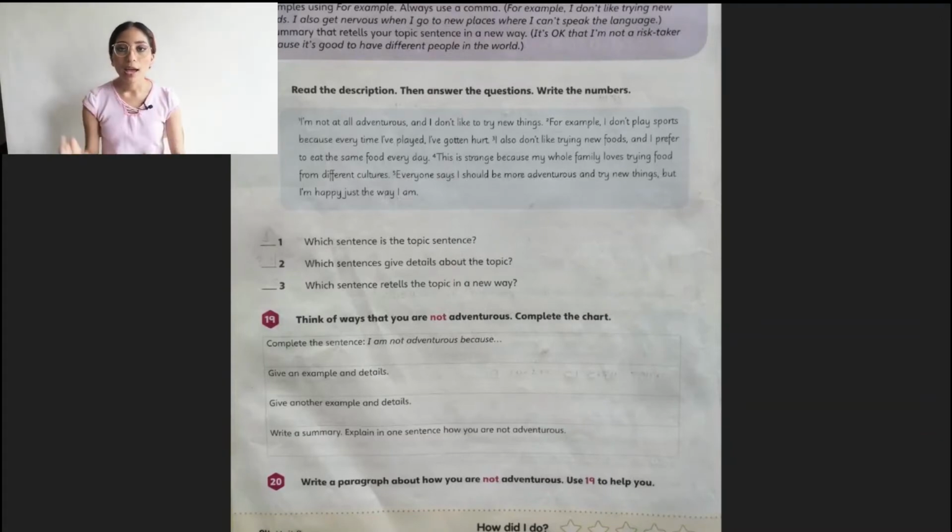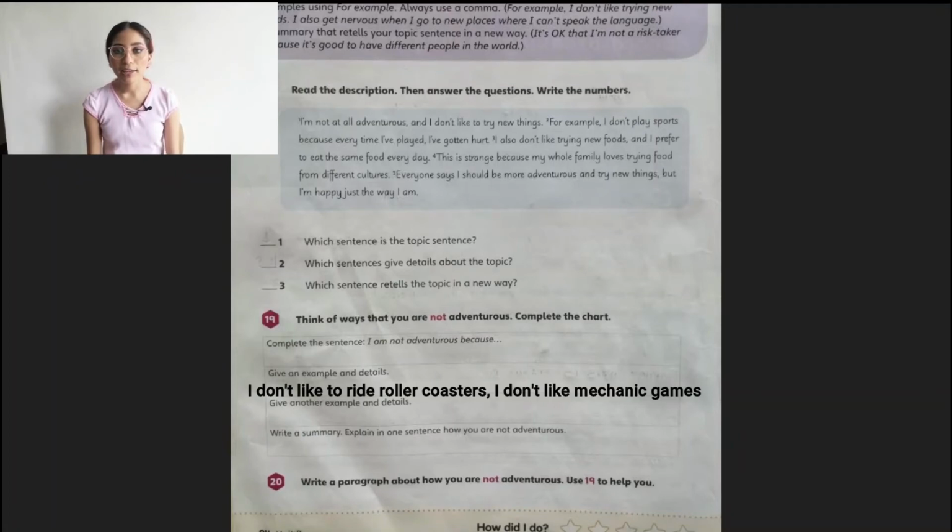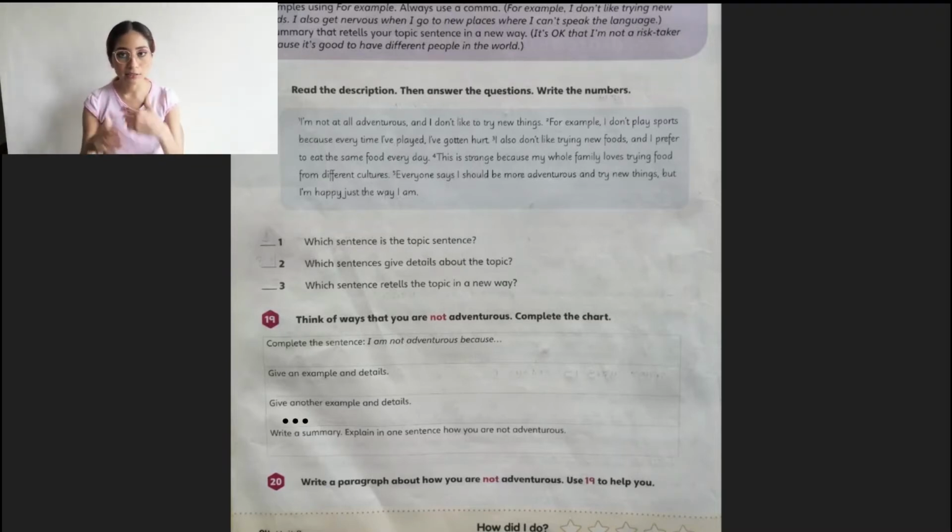For example, I don't like to ride roller coasters. I don't like mechanic games. Give another example and details, and so on. You're going to write and follow the instructions that they are giving you. Write a summary, explain in one sentence how you are not adventurous.